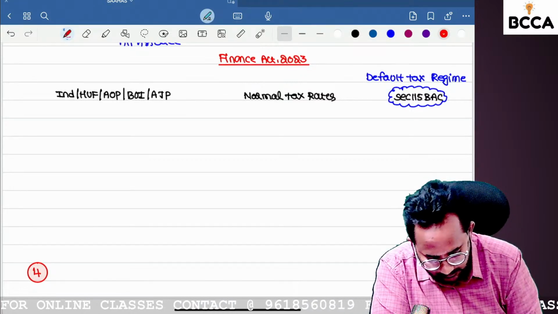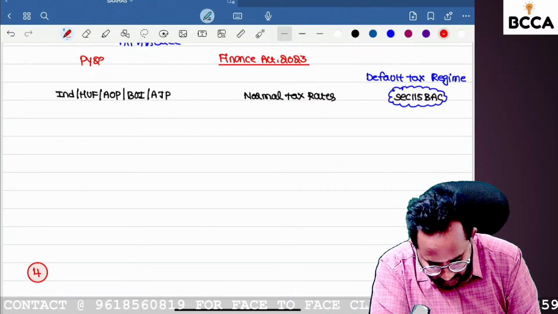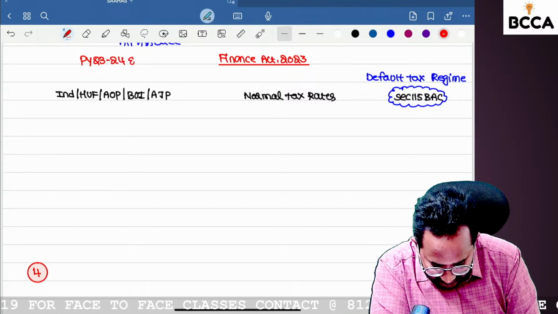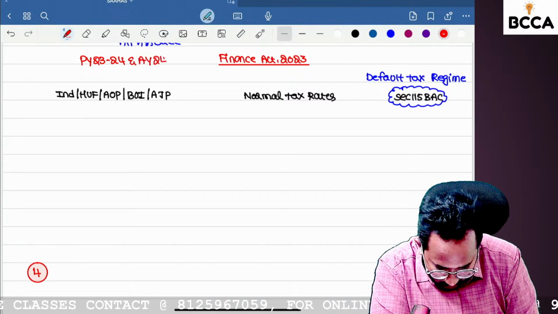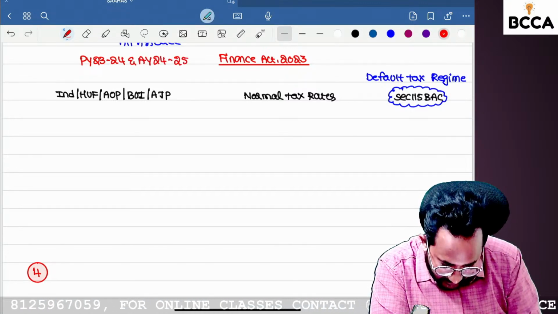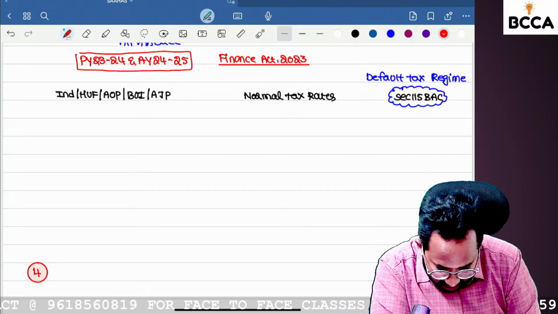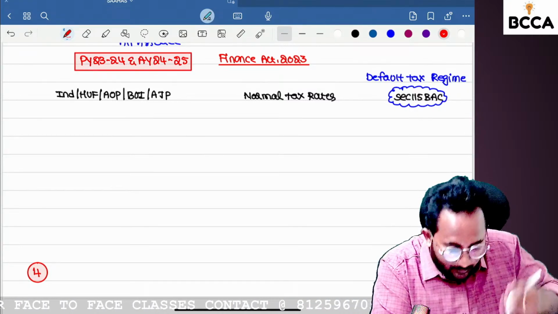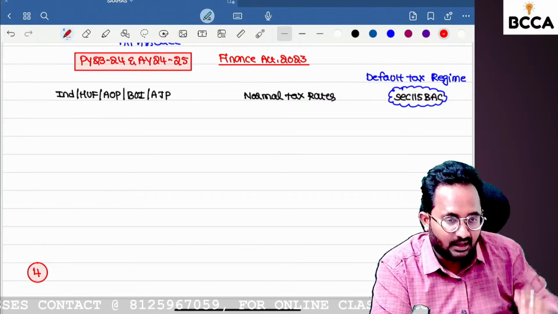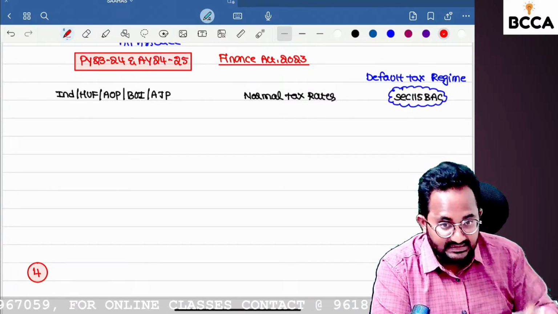for an individual, HUF, AOP, BOI, AJP, what tax rate is automatically defaulted? 115BAC. That is the default.